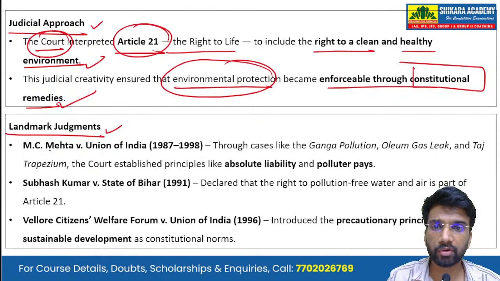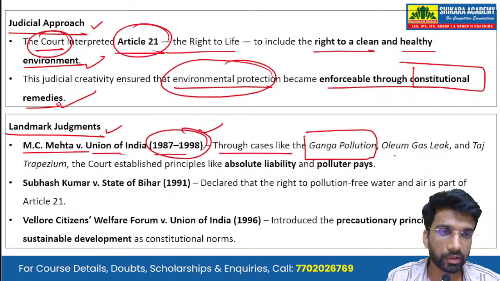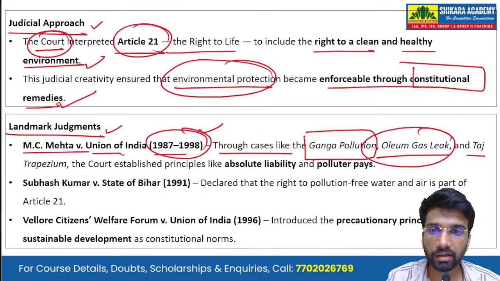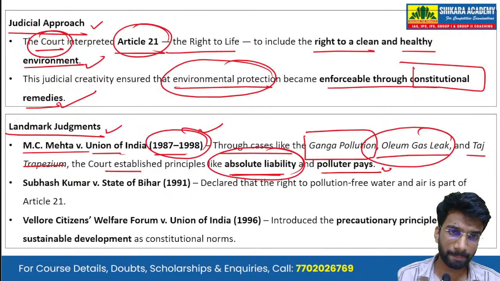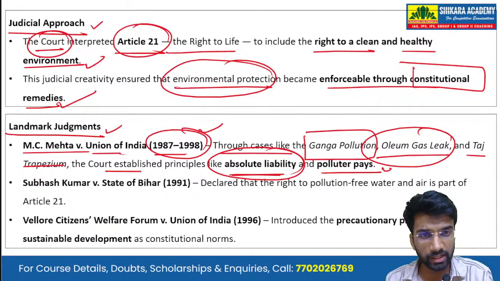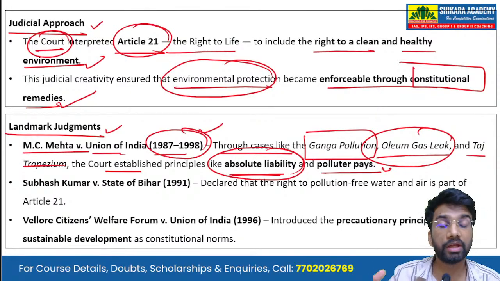Starting with one of the most important, MC Mehta versus Union of India, 1987 to 1998. Through the cases like the Ganga pollution case, the oleum gas leak, and the Taj Trapezium, the Supreme Court established the principles like absolute liability and the polluter pays. So the entities who are involved in the pollution should pay for the environmental damage that they are causing.